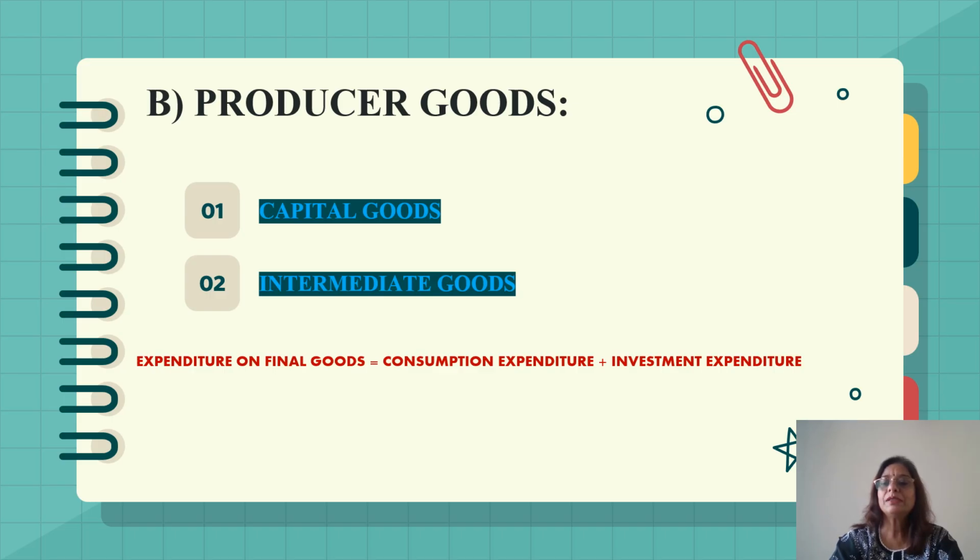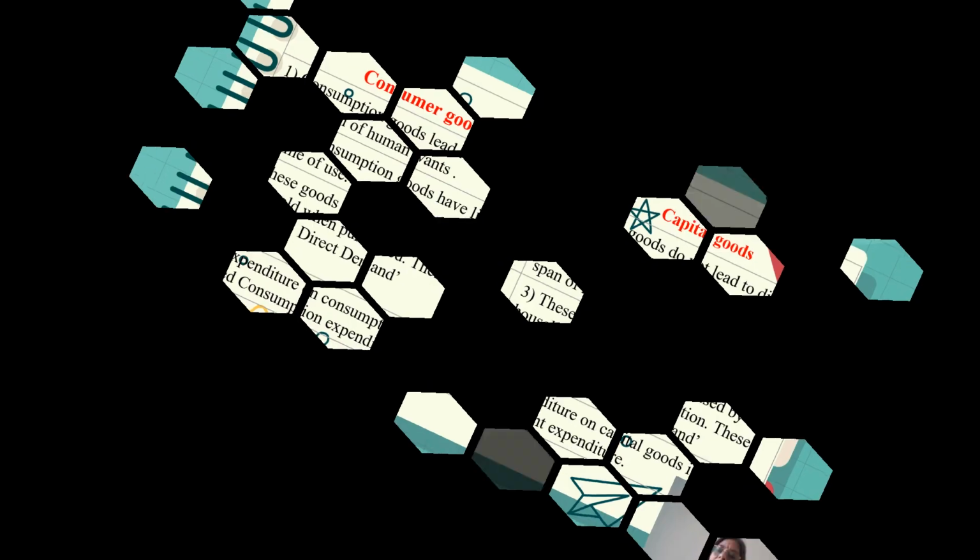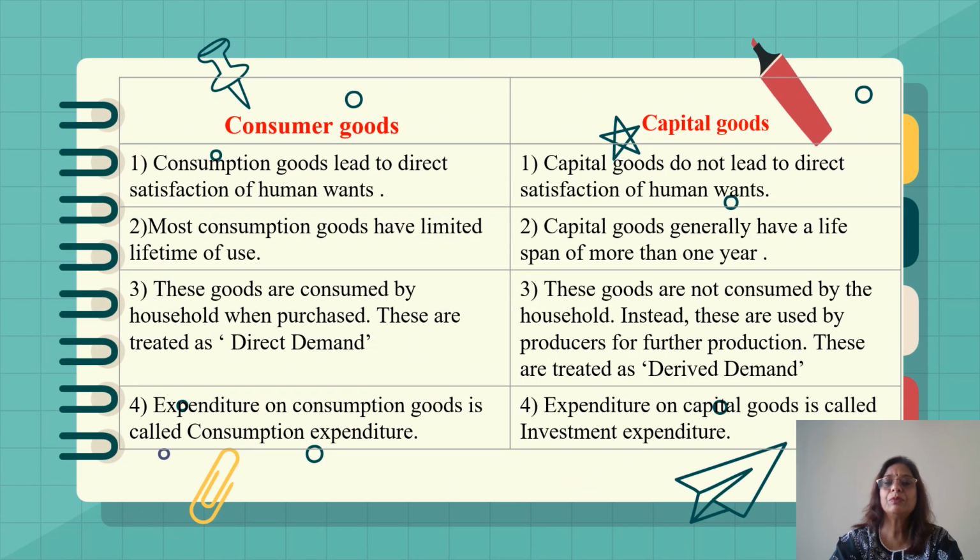Now, what is the difference between consumer goods and capital goods? In the previous slide, we have seen that there are consumer goods and there are producer goods. In the category of producer goods, we have capital goods. In consumer goods, we have four categories like durable use goods, non-durable use goods, semi-durable use goods, and services. Firstly, what is the first difference between a consumer good and a capital good?